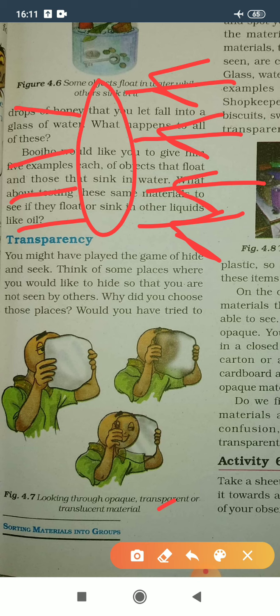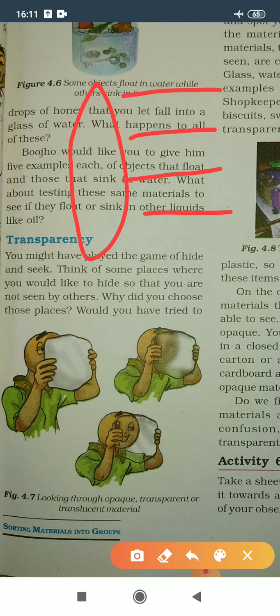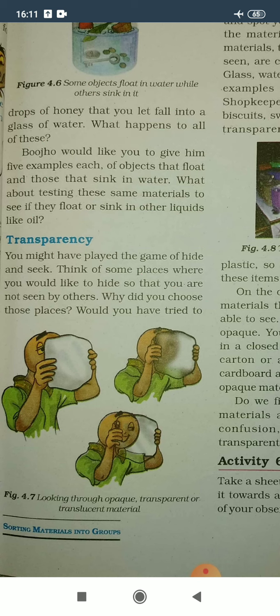And translucent material means, suppose this one is a translucent material and light is thrown on it. Half of the light will pass through this material and half will reflect back.